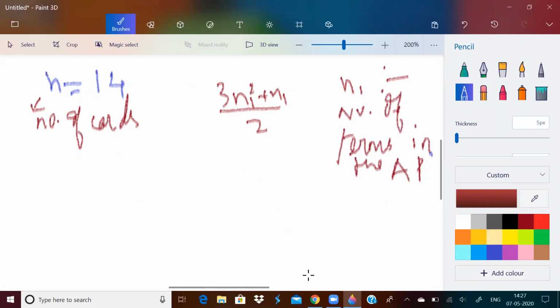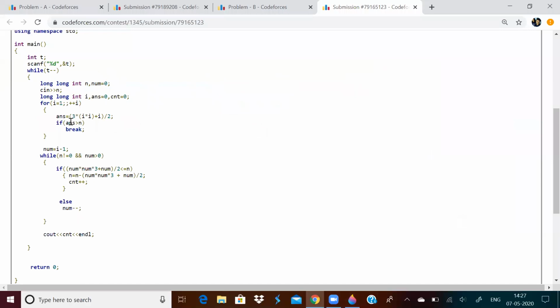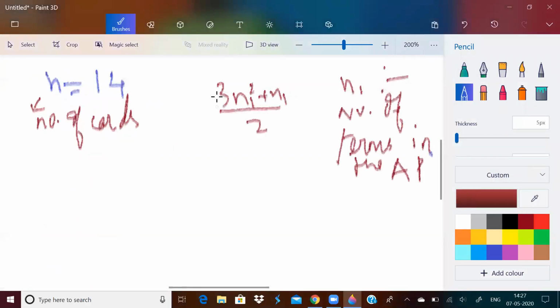So I'm running a loop from i equal to 1 till whenever this condition is true. When I say i is 1, instead of n1 I'll replace 1, then I'll replace 2, then 3, and so on. So when I replace 1 instead of n1, I will get 3 plus 1 by 2, which is 4. Now 4 is not greater than 14, so I'll continue.